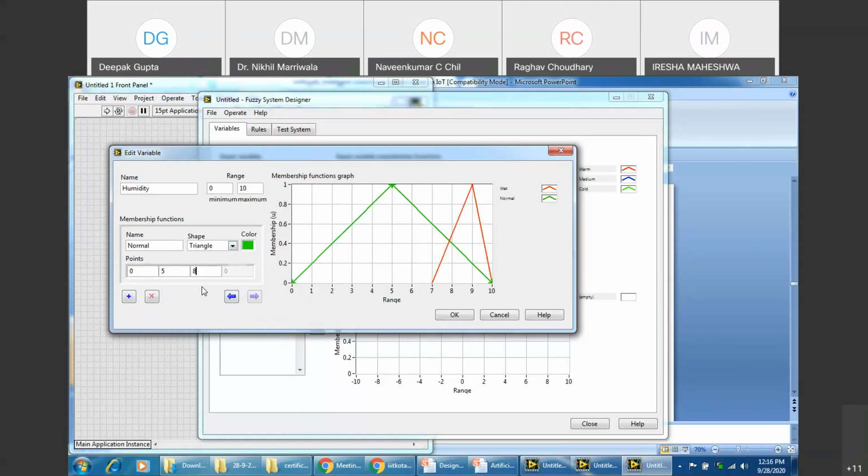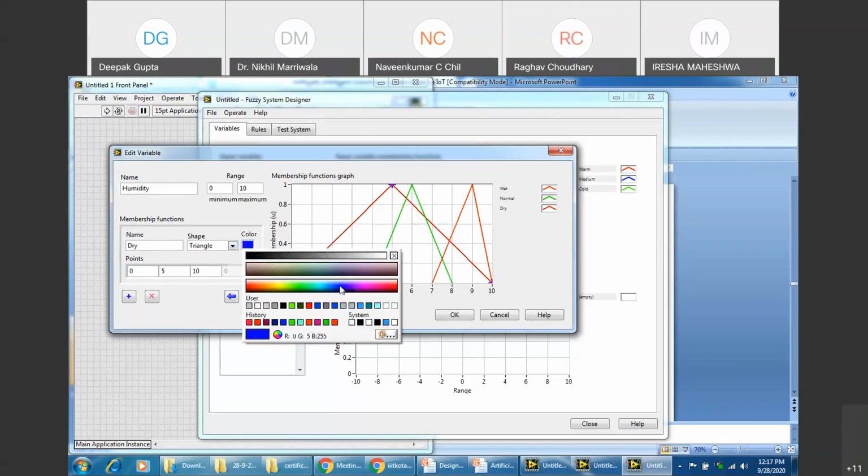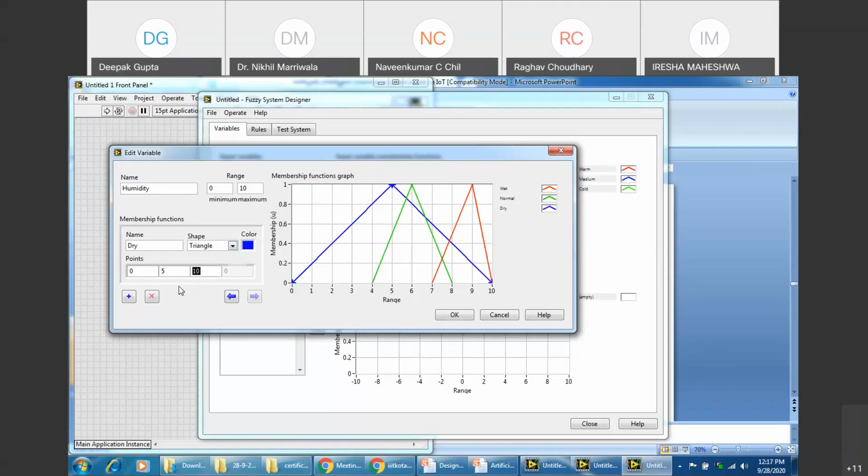Again, 8, 6, and 4 can be taken for this normal. Again, I take this triangular function itself. I can use a blue color to distinguish it. So 6, 3, and 0. We get this now?